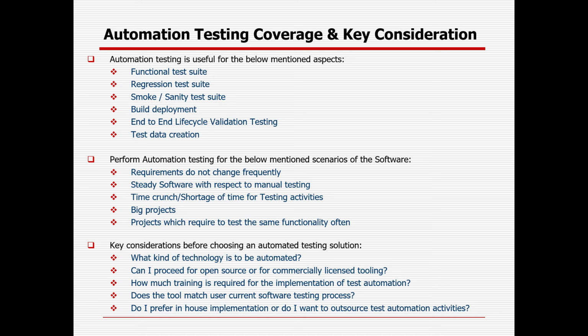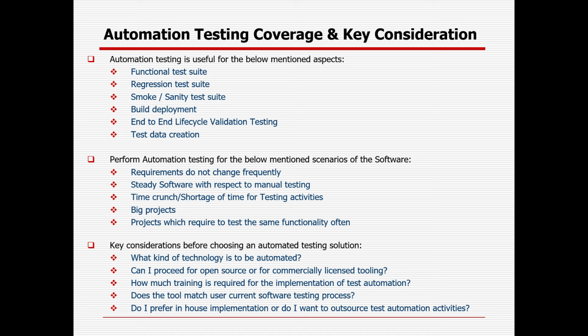Then you should focus on the regression suite, which will be executed multiple times. Then we should focus on automation of the test data creation part, and on areas like build validation and end-to-end life cycle.